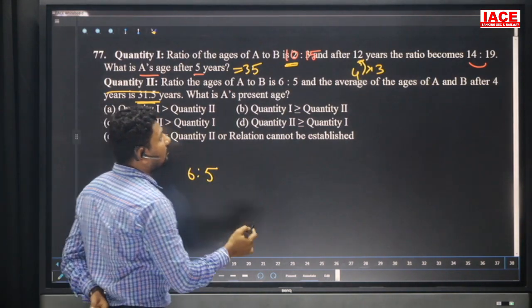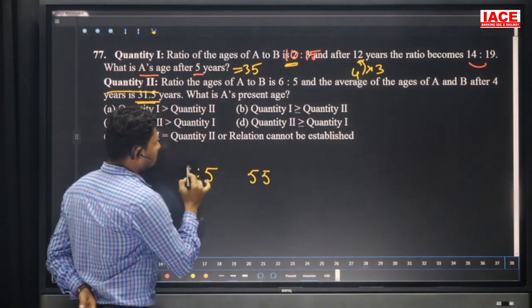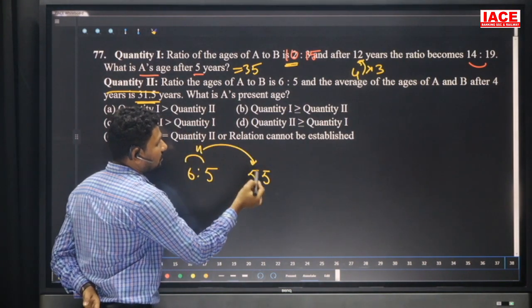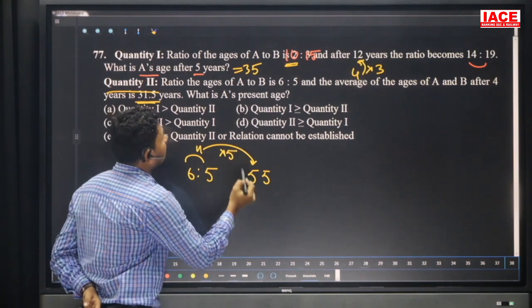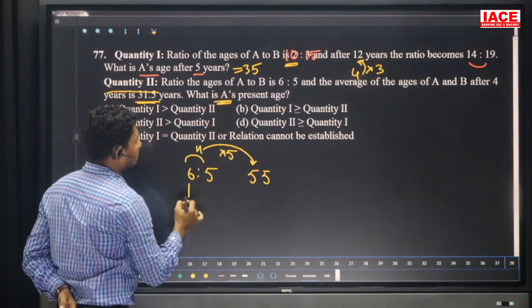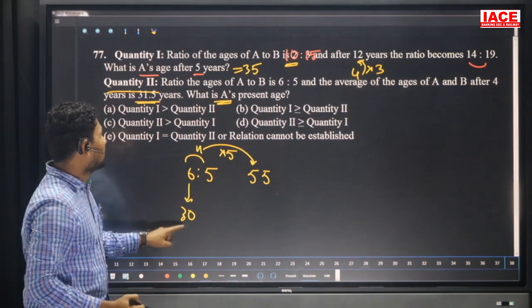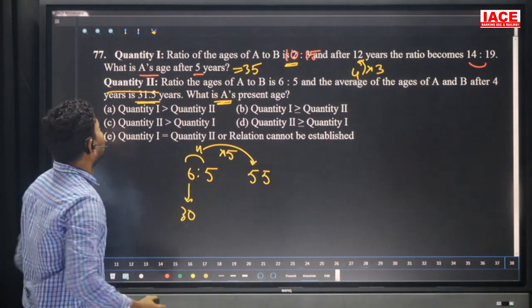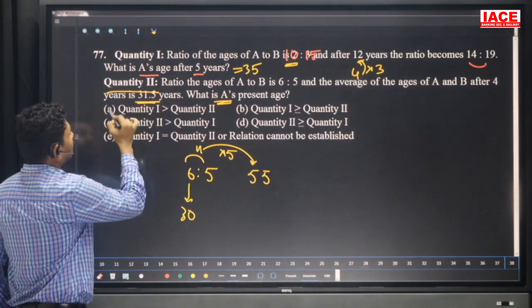27.5 doubled, 27 doubled is 54, which is equal to 55. 6 plus 5 is 11, so 11 parts is equal to 55. 1 part is equal to 5. We need whose age? A's present age: 6 5s is 30. So 30 is smaller than 35. Then quantity 1 is greater than quantity 2. Our option is A.